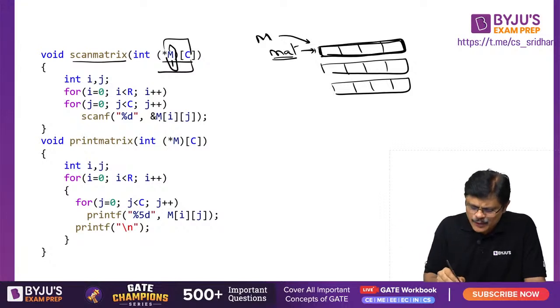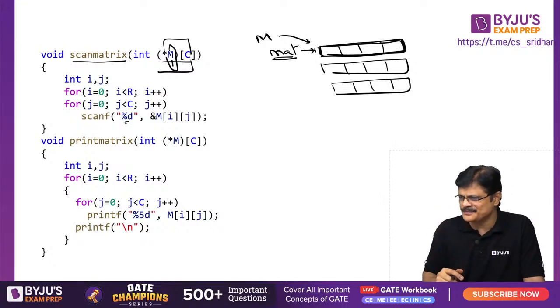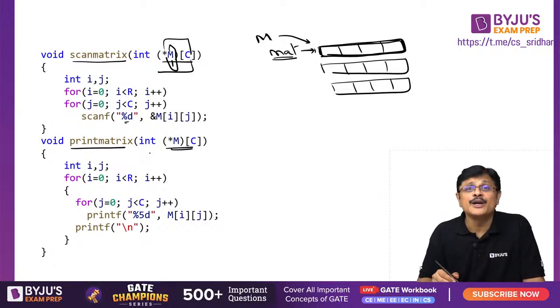See, earlier you used to write ampersand mat ij to scan the elements. Ampersand means address. When you send the address using the scan function, you can input the values, my dear friends. And now same story with print matrix. What is the argument, sir? A 2-dimensional array, a pointer to a 2-dimensional array. Am I clear? The name of a 2-dimensional array is actually a pointer to the first 1D array, I mean the 0th 1D array.